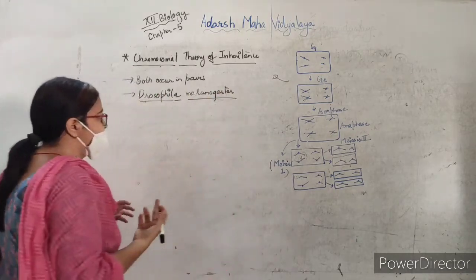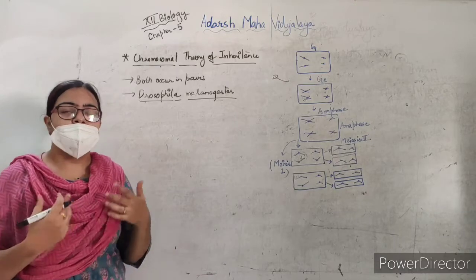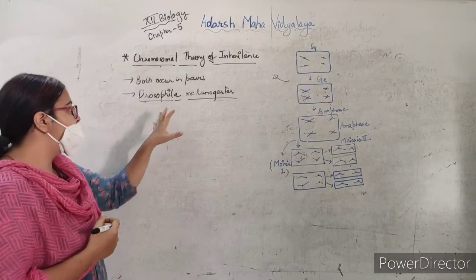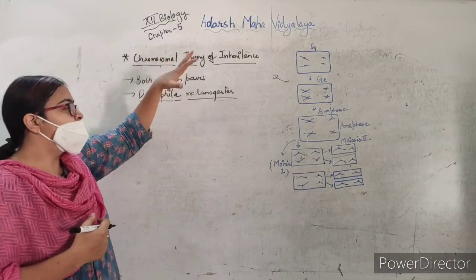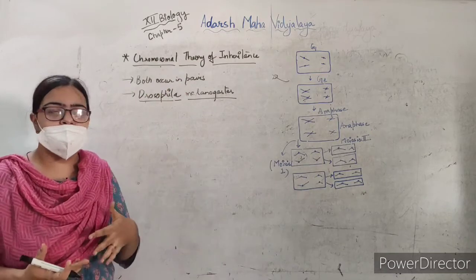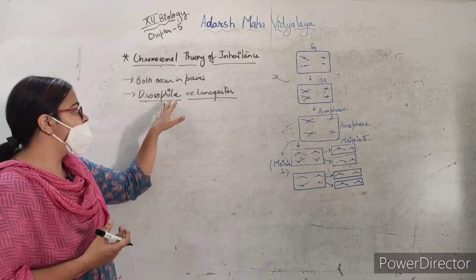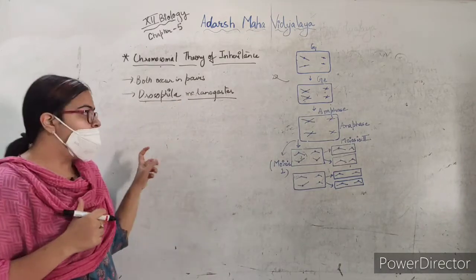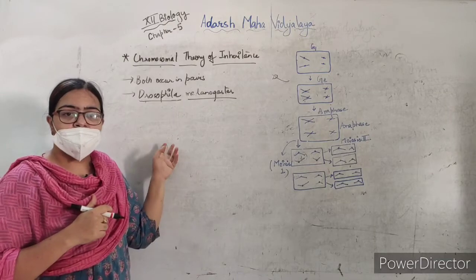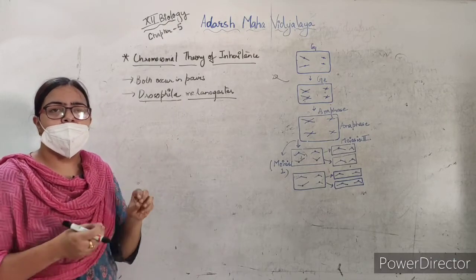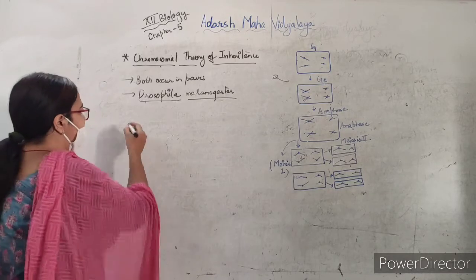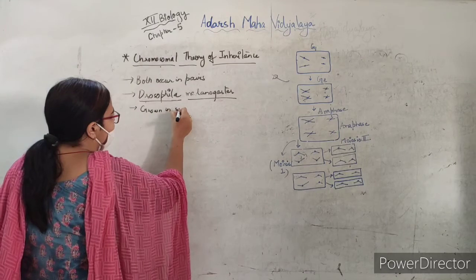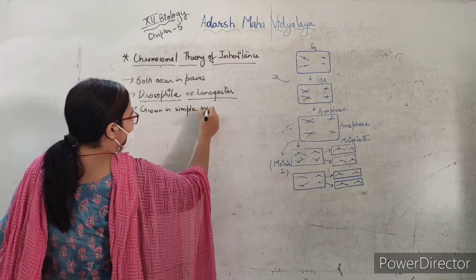As we saw, in Mendel's experiment the pea plant was used, and we discussed why Mendel took the pea plant for his experiments. In the chromosomal experiments or other genetic experiments, this fruit fly, Drosophila melanogaster, is used. Now why is this fruit fly used? Some of the important characters are, first, they can be grown in a simple synthetic medium in the lab.